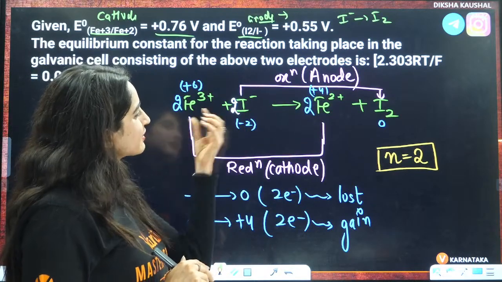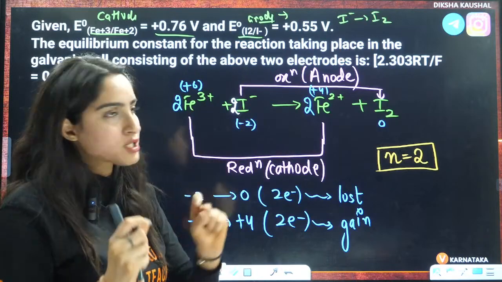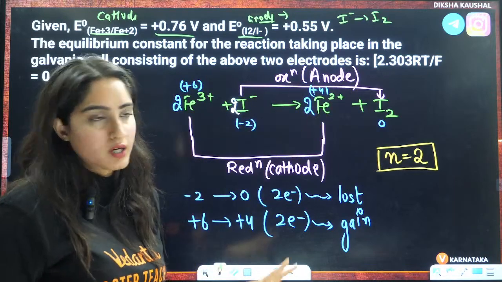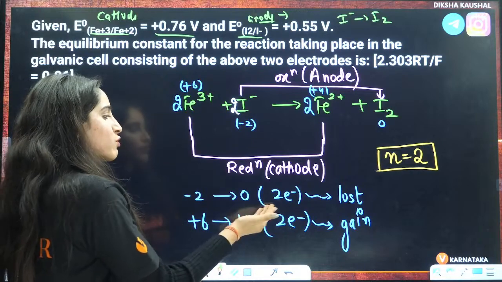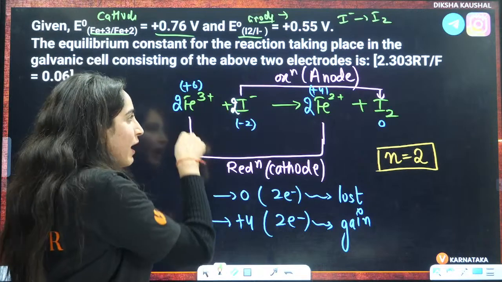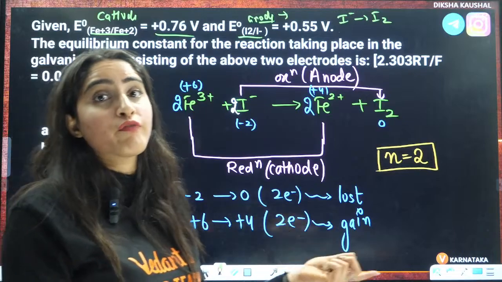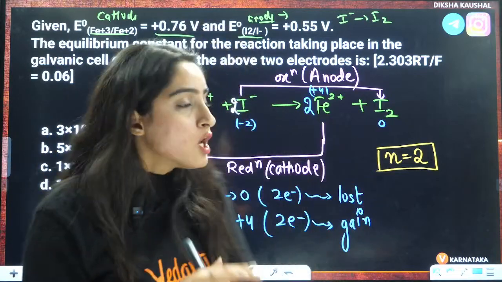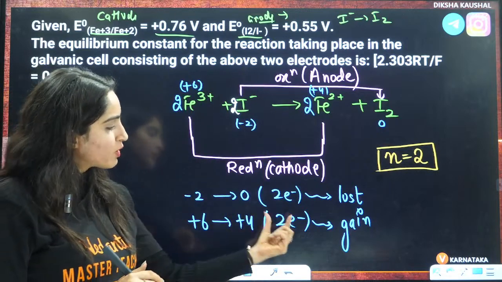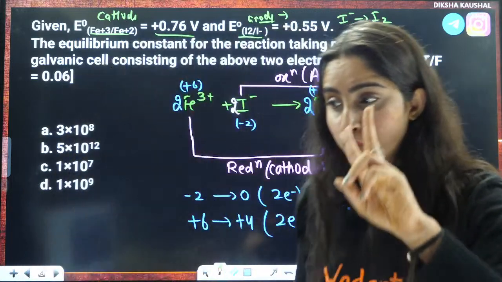But here I saw that it is not 2 negative, it is 0. That means 2 electrons are getting lost. On anode side, there is loss of electrons. So 2 electrons are getting lost here. But now I saw that if 2 electrons are getting lost here, then this is 3 positive, this is 2 positive. Here only 1 electron is getting gained. Because of that, we want to make the number of electrons gained and lost equal. So that is why I multiplied this by 2 and it became plus 6 to plus 4. Again, I have 2 electron gain. So that is why n will become equal to 2, right?